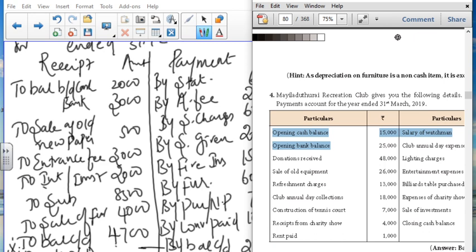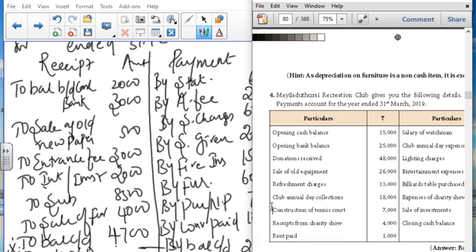Why does the club annual day collection come under receipts? Because they are getting the amount, they are collecting the amount, so it is a receipt. Next, salary to watchman is a payment, and club annual day expense is an expense, lighting charges expenses, so payment, entertainment expenses payment, billiard table purchase payment, expenses to charity show, it is a payment.